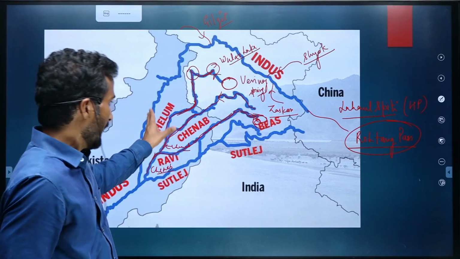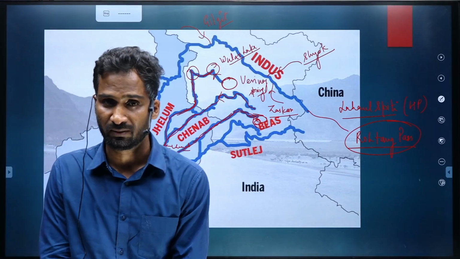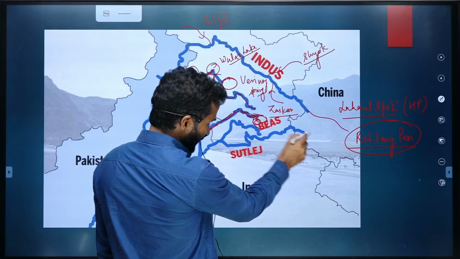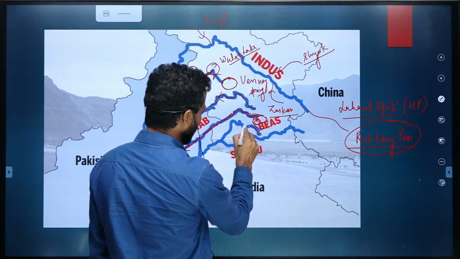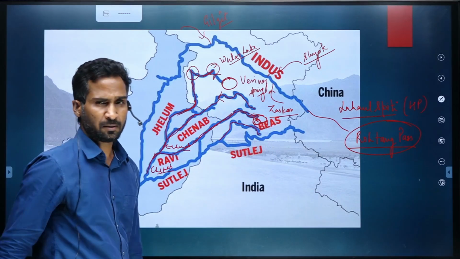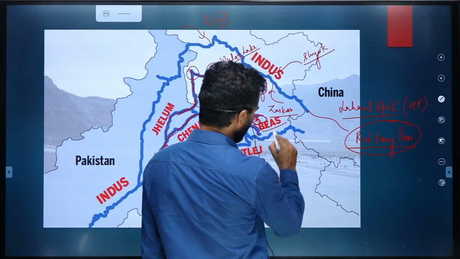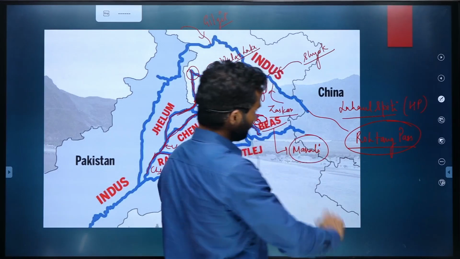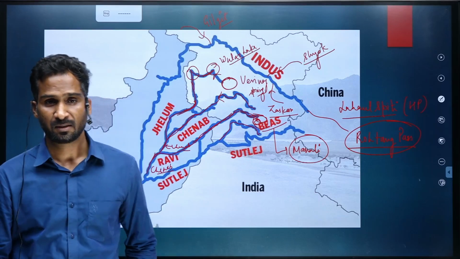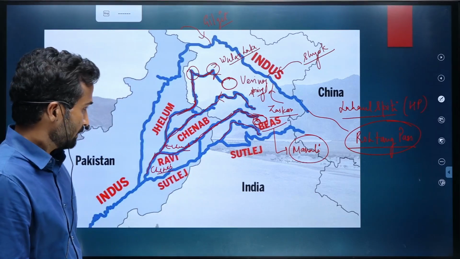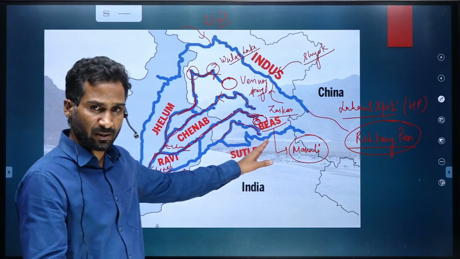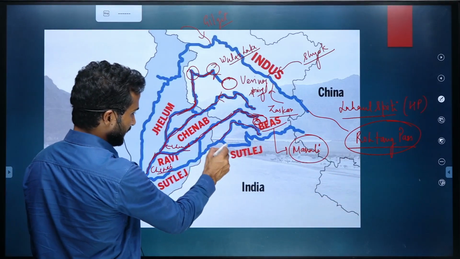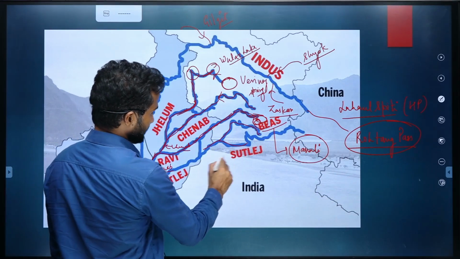So Ravi and Jhelum are the direct tributaries of Chenab. Then east of Rohtang Pass, there is another river originating called the Beas river, which flows through Manali, a famous tourist spot in Himachal Pradesh. The Beas river, originating east of Rohtang Pass and flowing westward, ultimately joins the Satluj river.